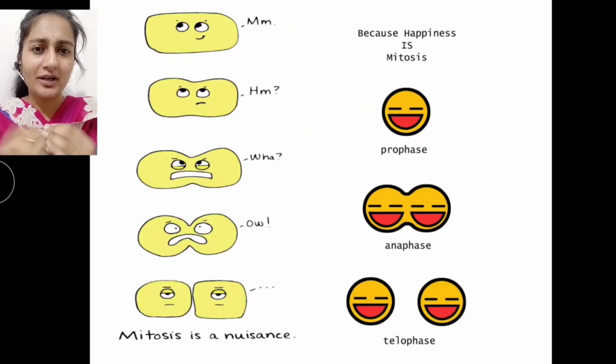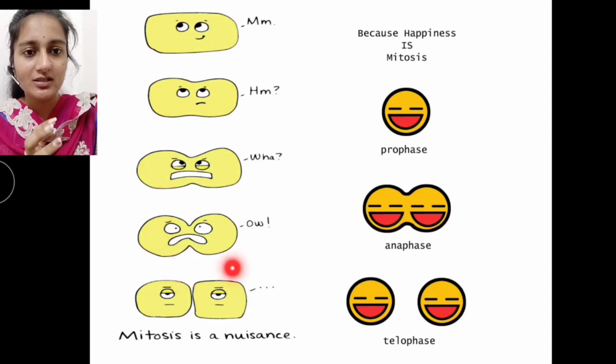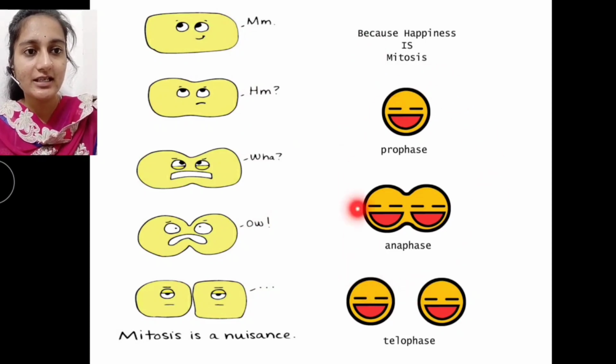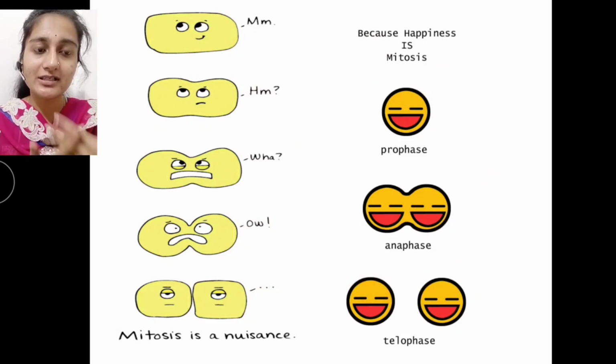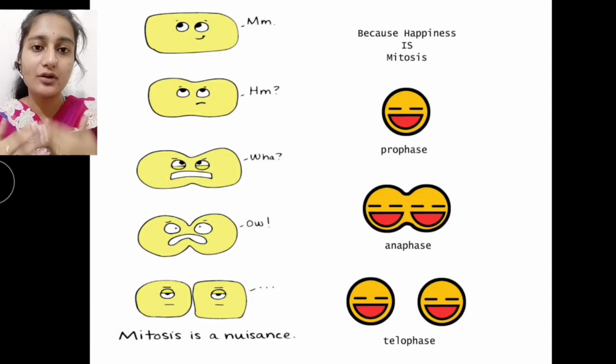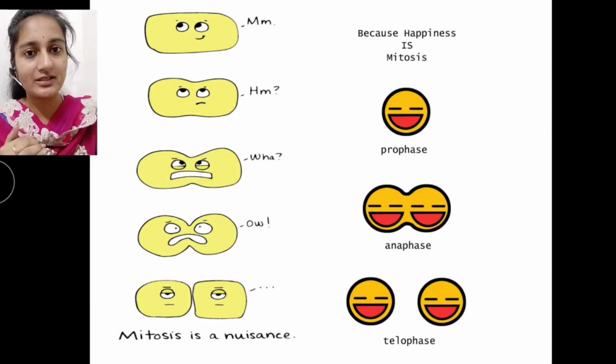So here, what is mitosis? And during mitosis, how does the cell feel? Here are two cases of cells. In one case, the cell thinks mitosis is a nuisance, and in the other case, the cell thinks mitosis is happiness. So let's discuss what is actually happening. What are the stages involved in mitosis? What cellular changes are going to take place?